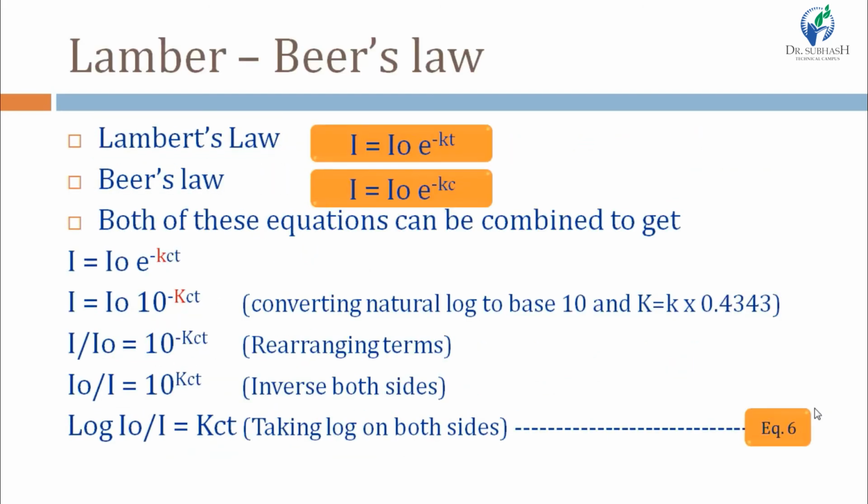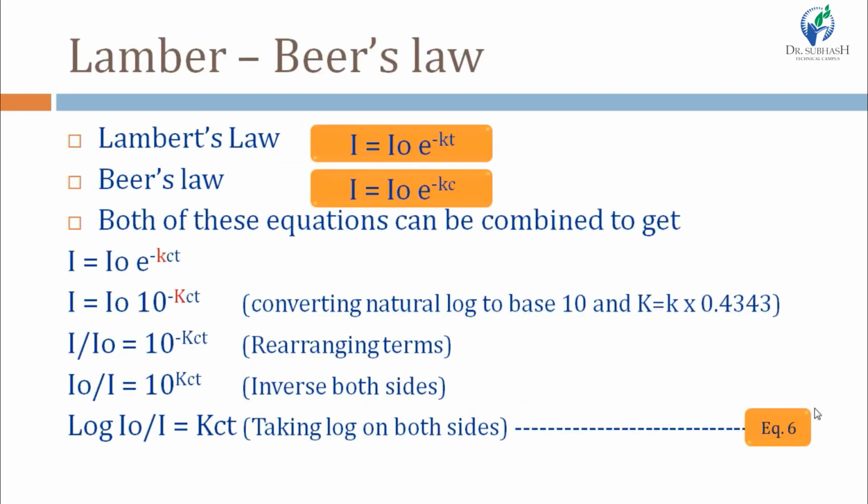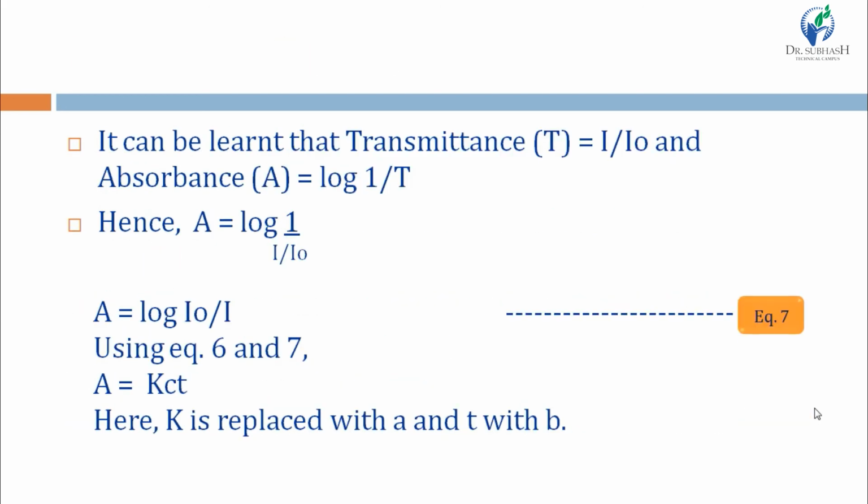After converting, rearranging and inversing on both sides, we get equation 6: log I0 by I is equal to KCT, right? Now transmittance T is equal to I by I0 and absorbance A is equal to log 1 upon T. So A is equal to log 1 upon I by I0, meaning A is equal to log I0 by I. And putting this value of A in equation 6, we get A is equal to KCT, but capital K is replaced with a and T is replaced with b.